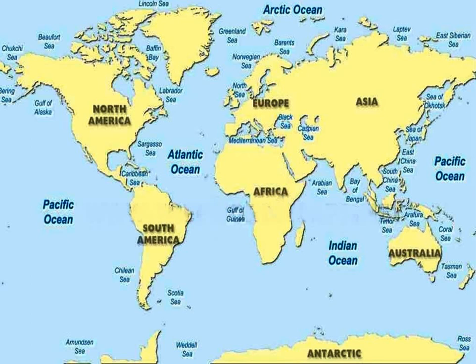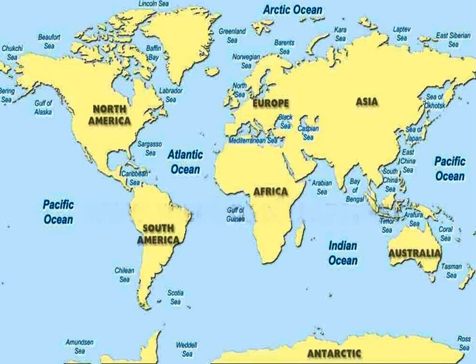You can easily identify the difference between the sea and the ocean. A sea is smaller compared to an ocean. It is closed by land and opens up to the various oceans. You can see the Arabian Sea and Bay of Bengal opening up to the Indian Ocean in the picture clearly.